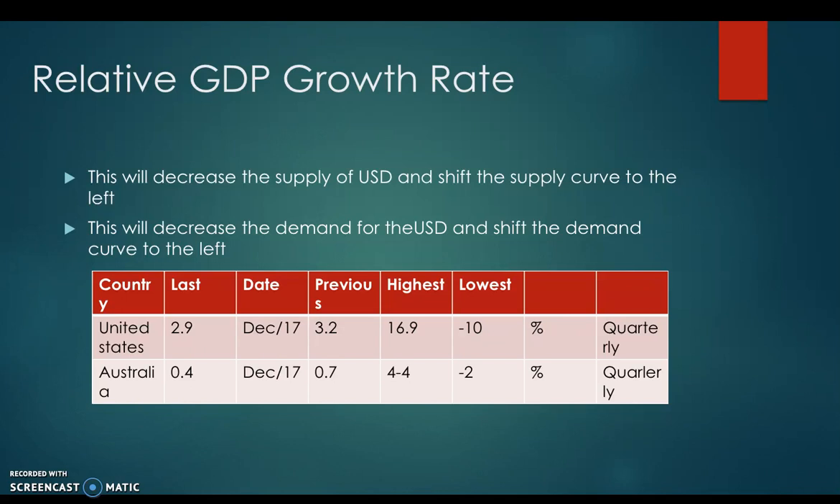When comparing the two rates, the US has a higher growth rate than Australia. This implies that due to the faster growth rate, there will be a higher supply of US dollars in the foreign exchange market, which will result in its depreciation against the Australian dollar.